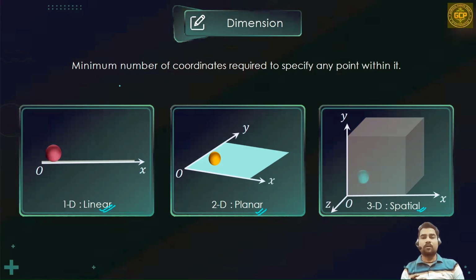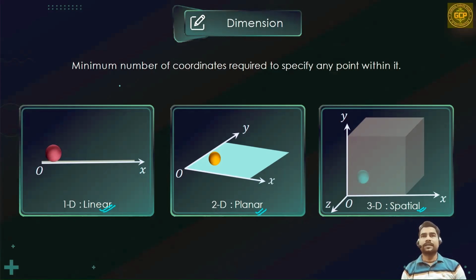For example, if a bullet is fired towards you, then the motion of the bullet is 1D motion. If you throw a ball in upward direction or in downward direction, in both cases it is 1D motion. Some examples of 2D motion: projectile motion is a 2D motion, while circular motion is also a 2D motion.